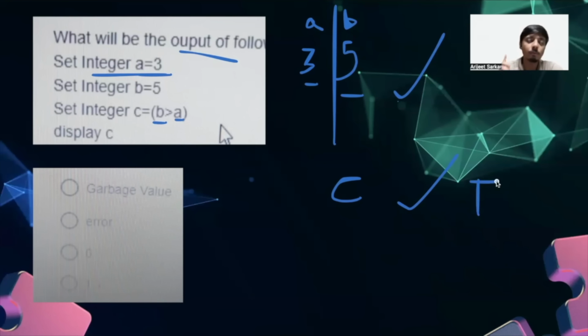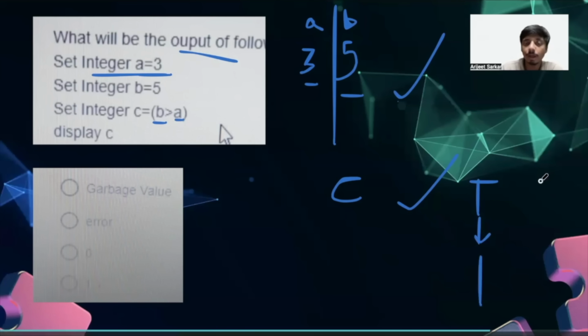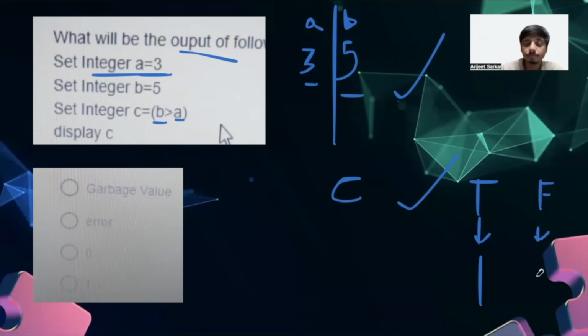Okay. So what if we represent this word true in its binary form? Remember, true is represented by 1, and false is always represented by 0 whenever we are talking about gates and logics, right?